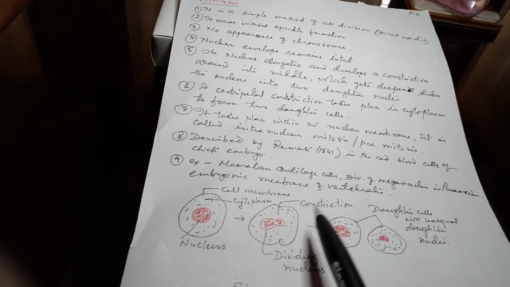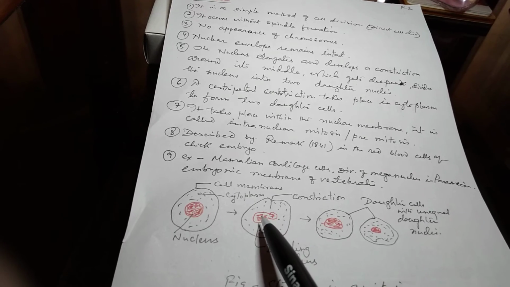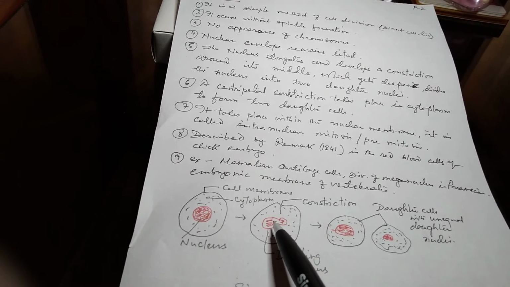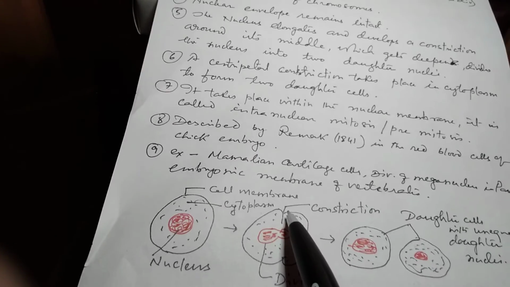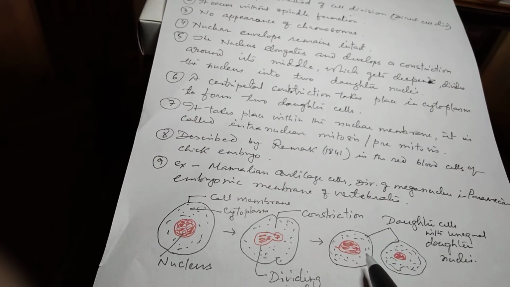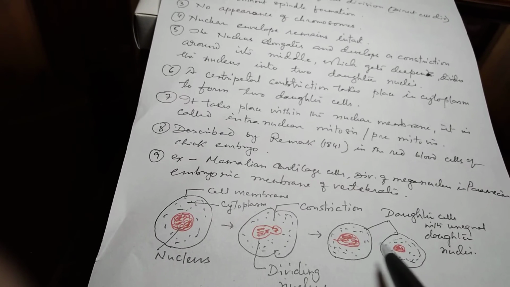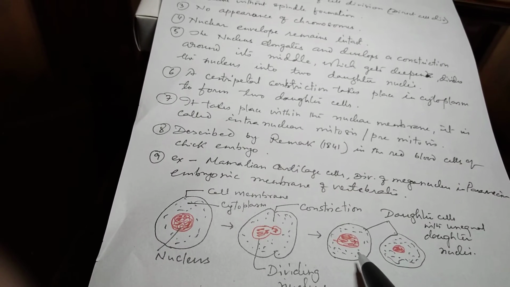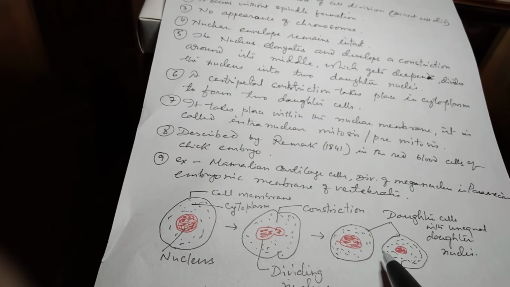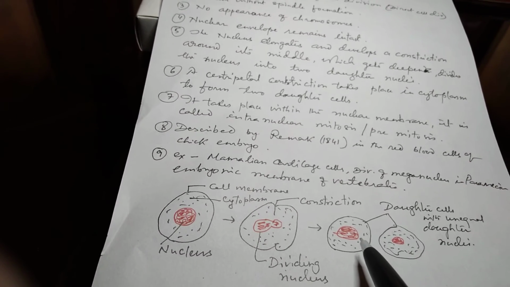After this, the constriction also takes place in the cytoplasm. So here it is karyokinesis and here it is cytokinesis. After karyokinesis and cytokinesis, two daughter cells are formed. These are new cells formed from their parent cell.